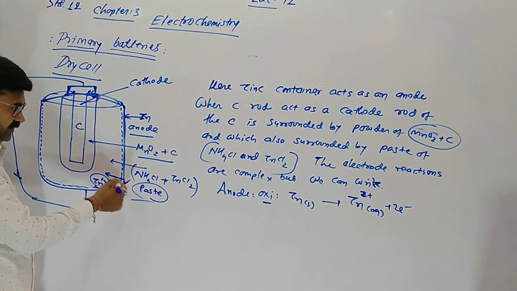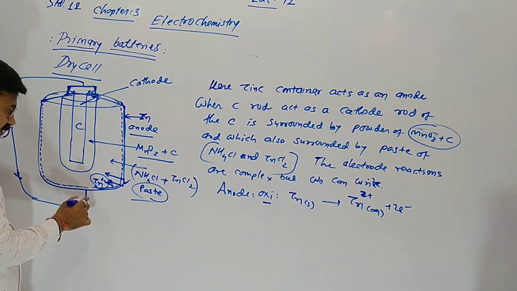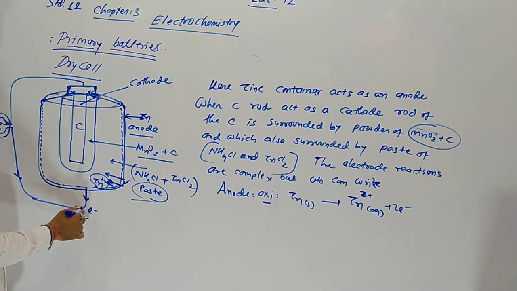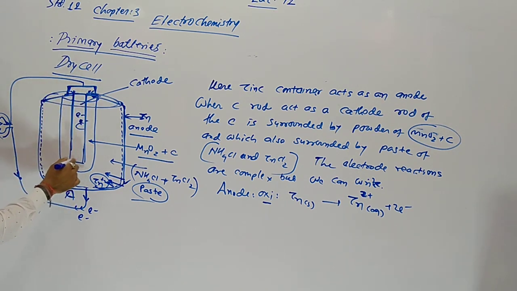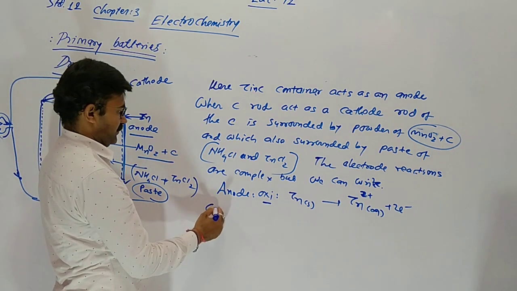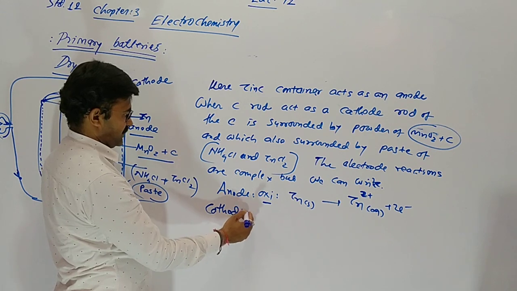So Zn+2 ions move inside, and the produced electrons move through the outer circuit by electric wire from anode to cathode.